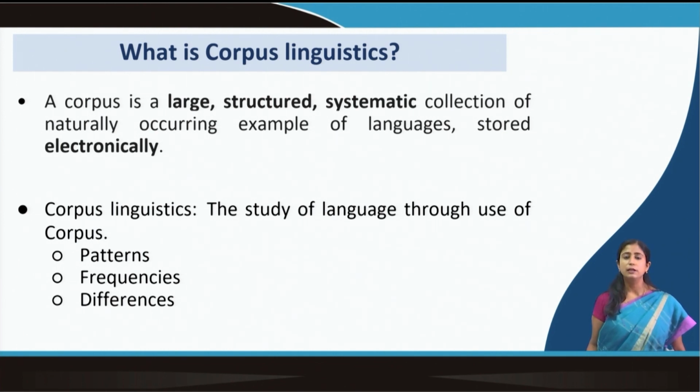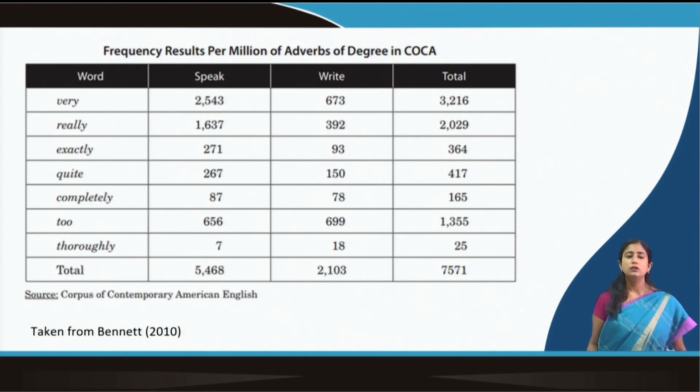And of course it also helps us to study differences, so you can compare languages. All of these we can study through corpora, but not limited to these. Here in this example, which is a corpus of contemporary American English, you can see the frequency has been recorded by looking at the corpus. There is a list of words given: very, really, exactly.